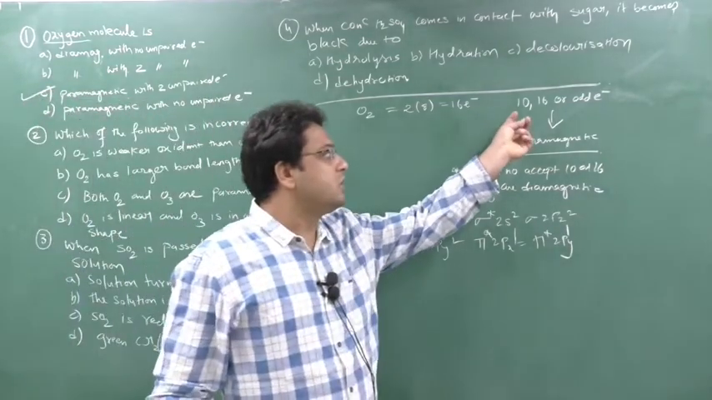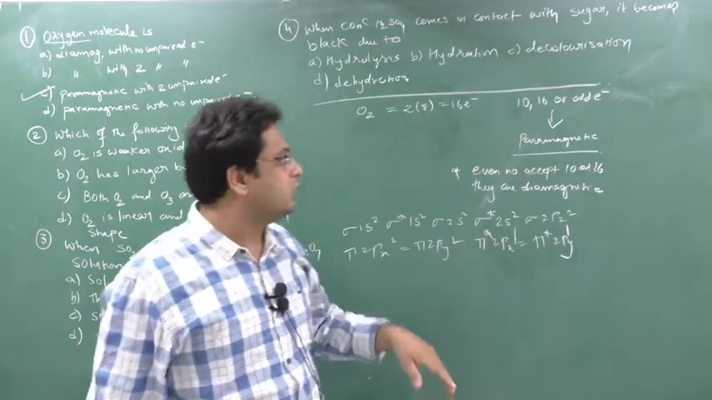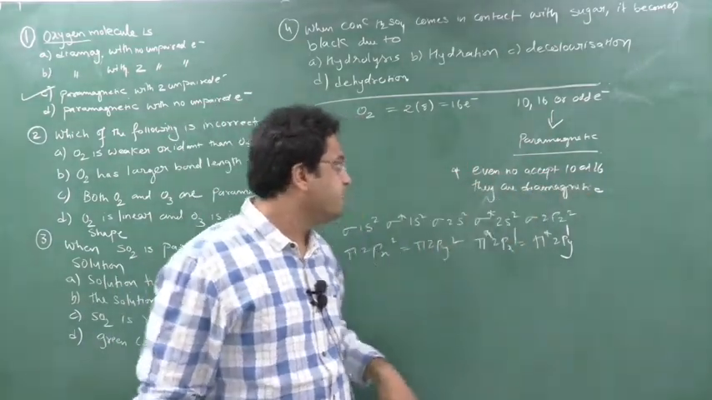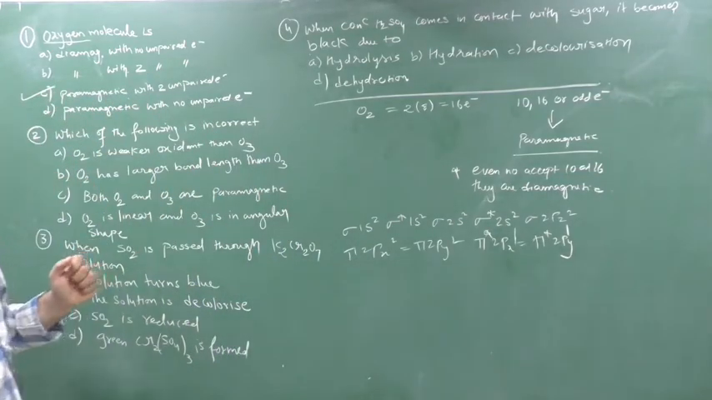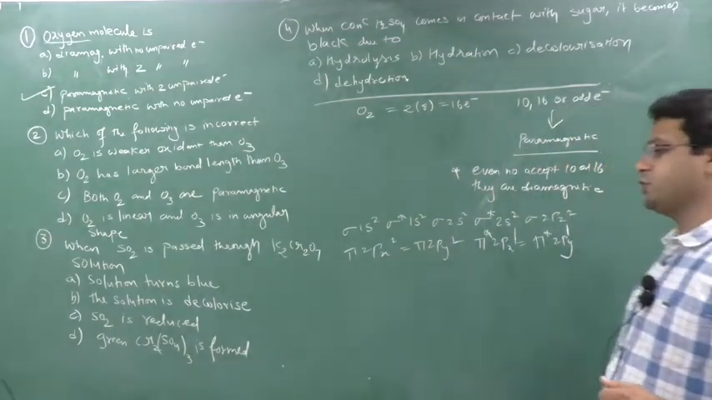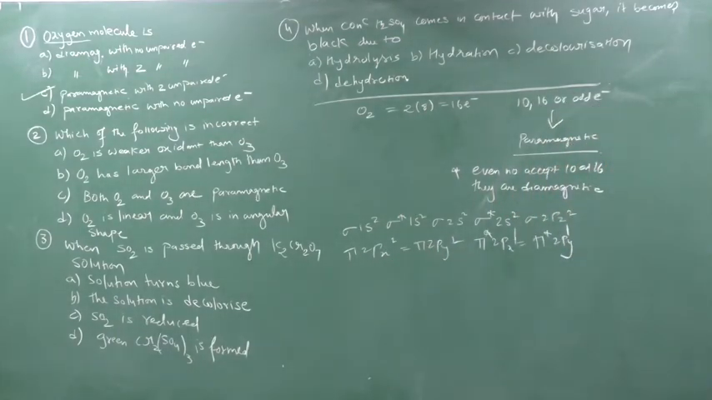Yes or no? I told you that 10, 16, or an odd number of electrons will be paramagnetic. An even number except 10 and 16 is diamagnetic. But they have asked how many unpaired electrons. So to see the unpaired electrons, we have to check the molecular orbital electronic configuration.